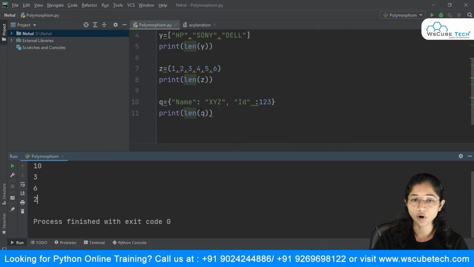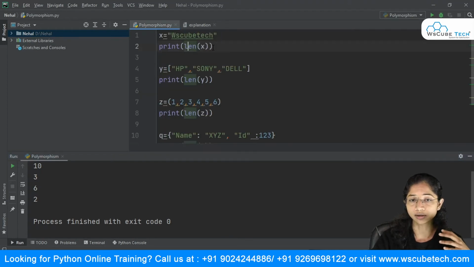So I'm using the same length method, that is what I wrote over here, performing the same task but in a different way. I'm using the same method name, but the implementation is different. This is what I wanted to show you guys. So this is all about the built-in method overloading in Python.